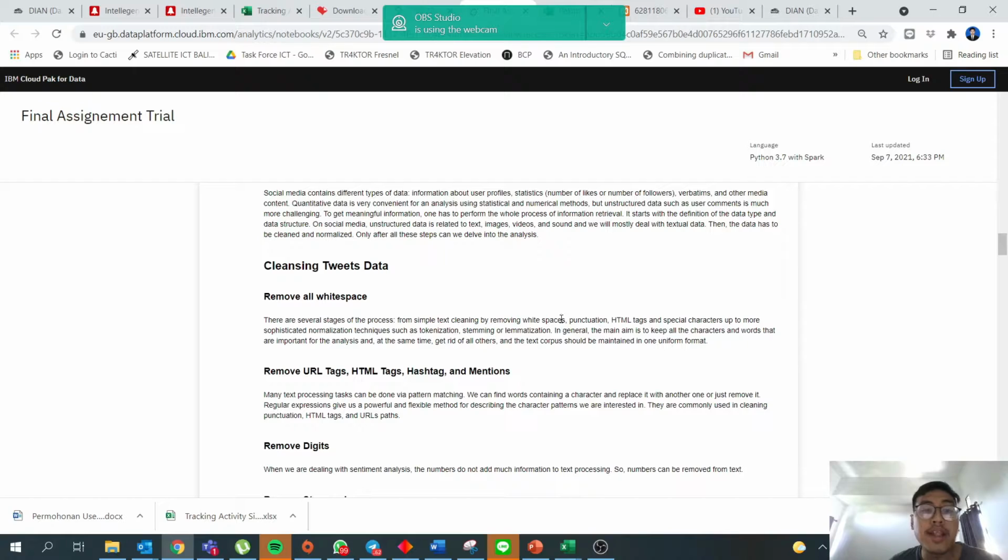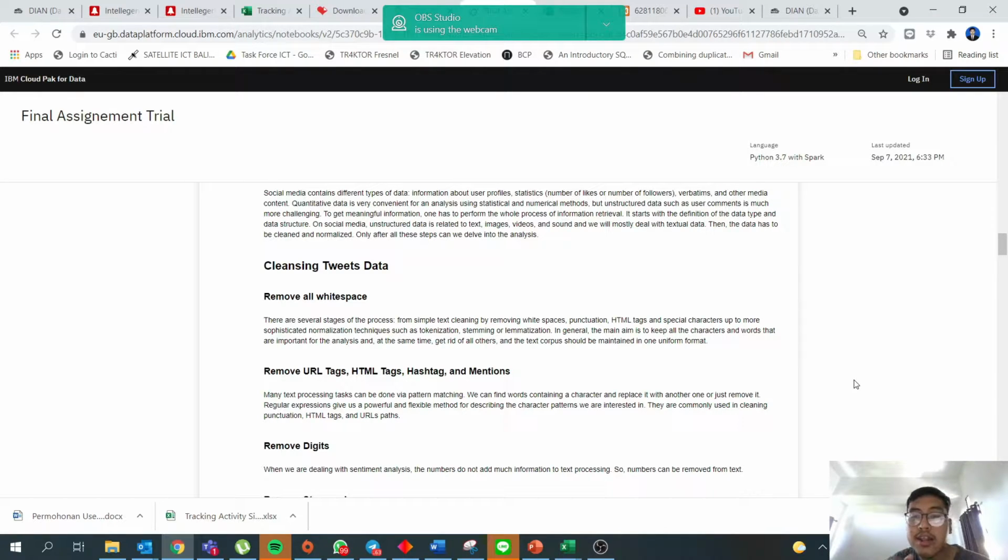In cleansing tweet data, the first step that I choose is removing all white space. There are several steps in the process, from simple text cleaning, such as removing white space, punctuation, HTML, and special characters, up to sophisticated ones like normalization techniques such as tokenization, stemming, and lemmatization.